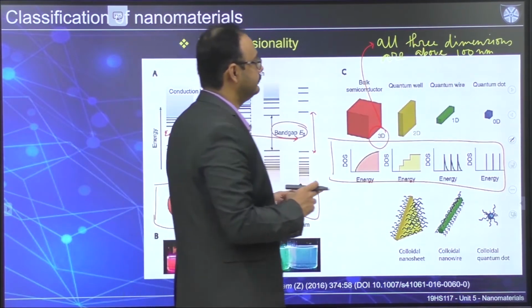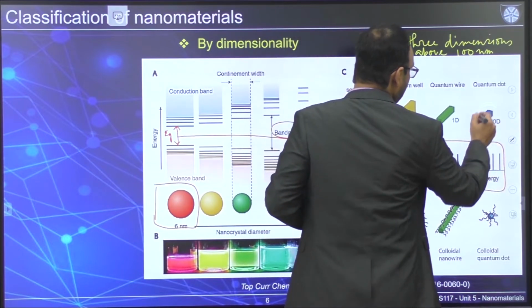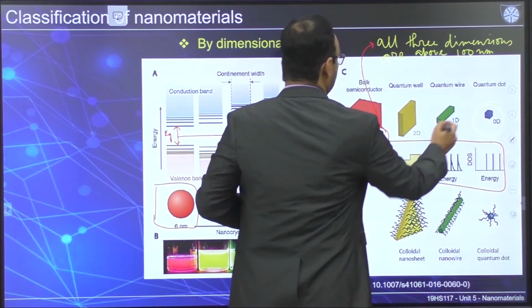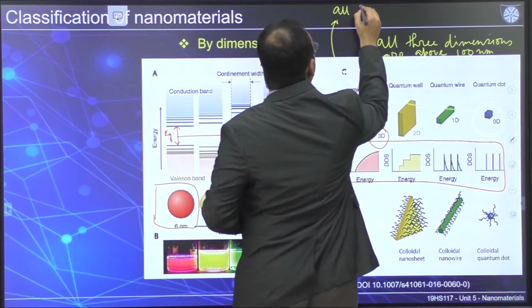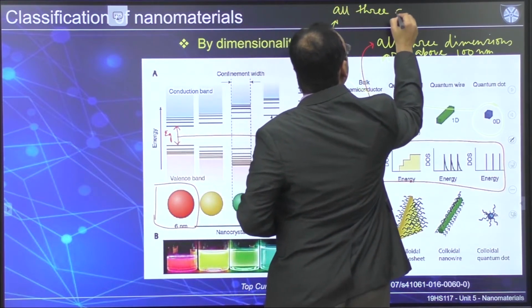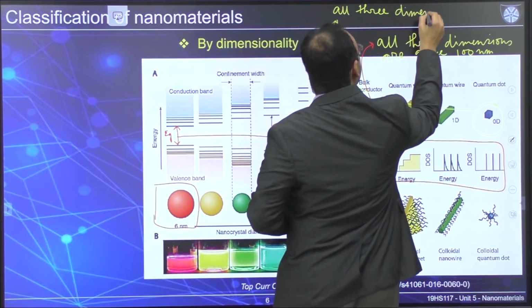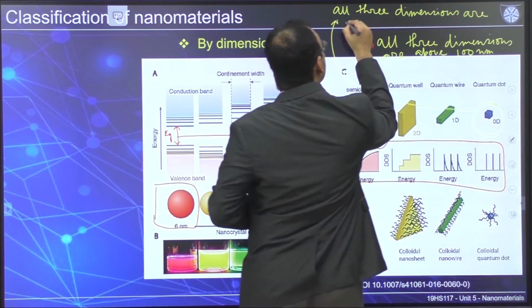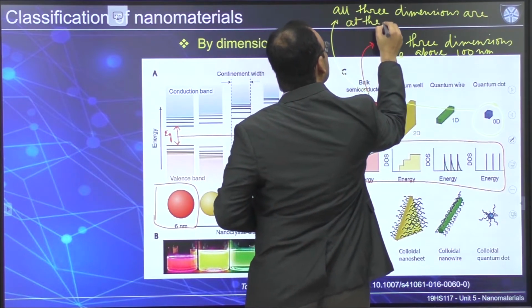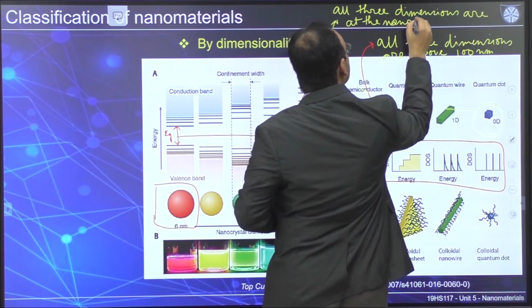Now let's go to the other extreme, where all 3 dimensions are at the nanoscale.